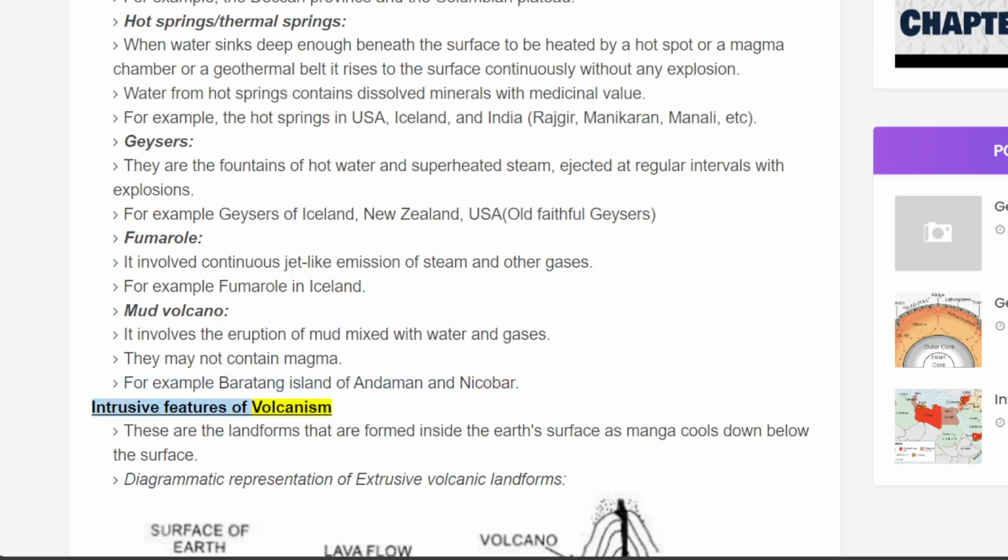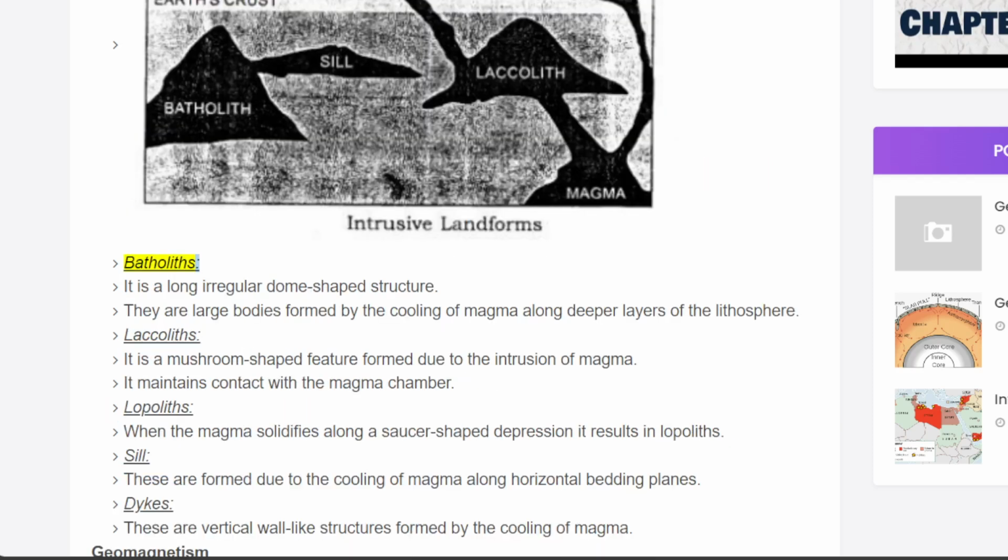Intrusive features of volcanism. These are the landforms that are formed inside the Earth's surface as magma cools down below the surface. Diagrammatic representation of intrusive volcanic landforms. Batholiths. It is a long, irregular dome-shaped structure. They are large bodies formed by the cooling of magma along deeper layers of the lithosphere.